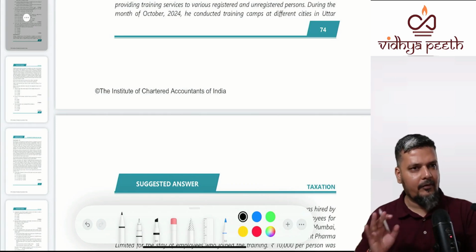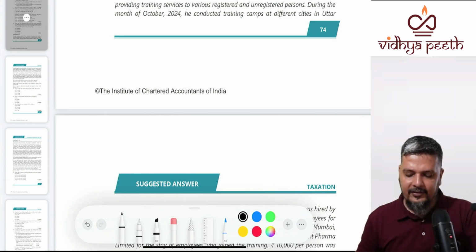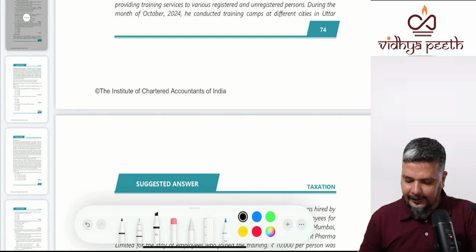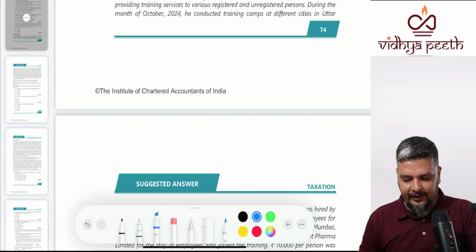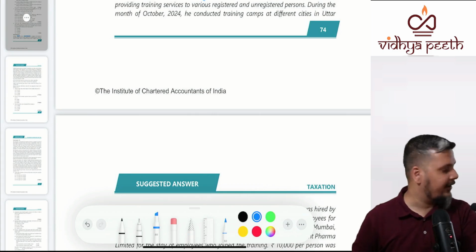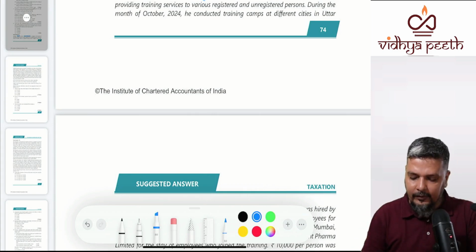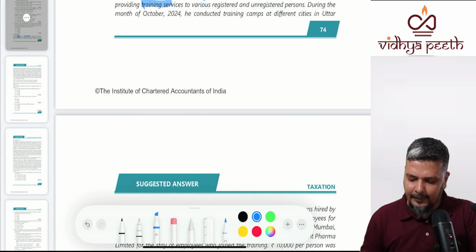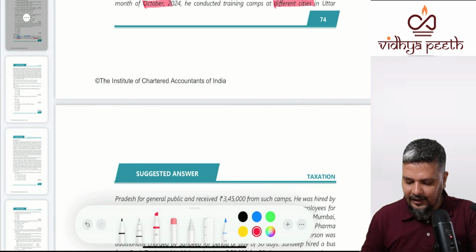We'll only focus, you look at the question. Sandeep, a registered person in Pune. So I'll be trying to highlight those important areas. He is a registered person sitting in Maharashtra, engaged in the business of training services to various registered persons. He is engaged in training services to registered and unregistered persons. His customers are registered as well as unregistered. During the month of October, he has conducted training camps at different cities in Uttar Pradesh for the general public.